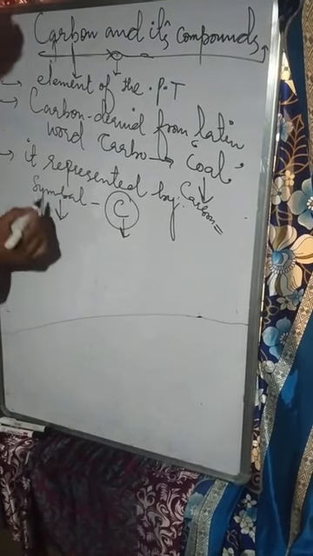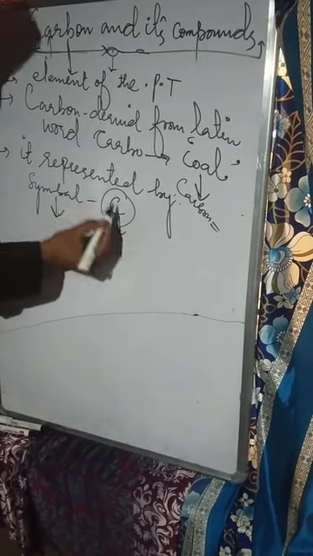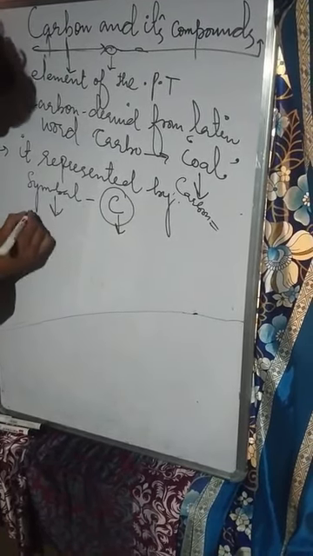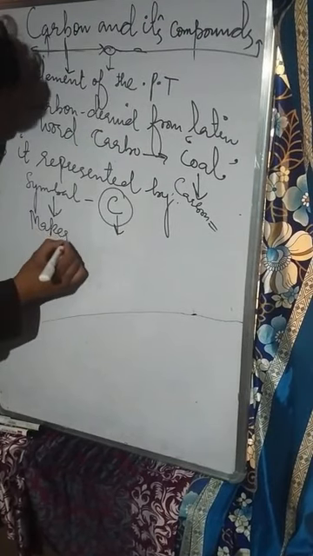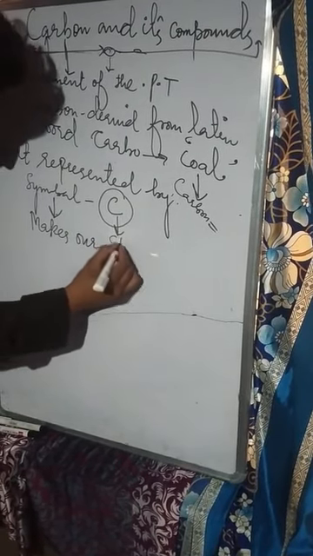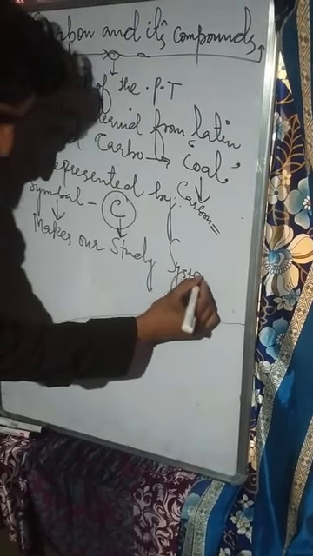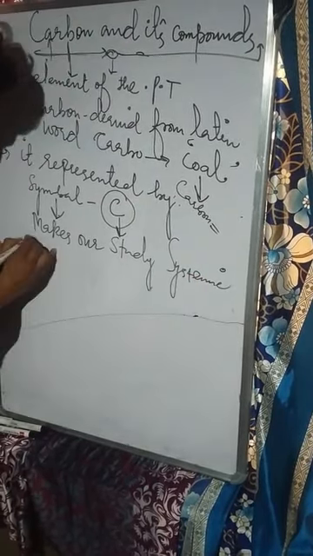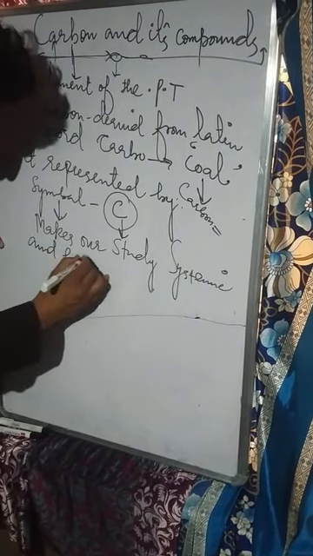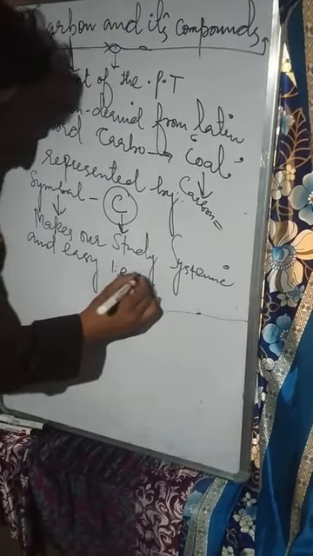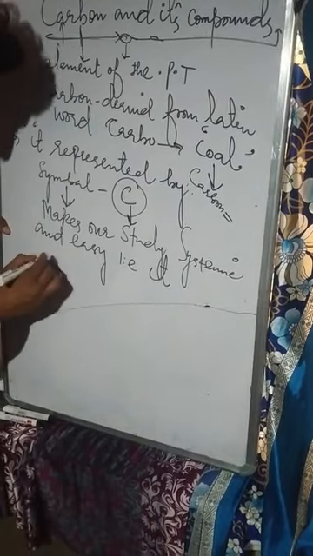The only funda behind writing the symbols of the chemical elements is that it makes our study systematic and easy. That is, it becomes easy for us to write and to remember.